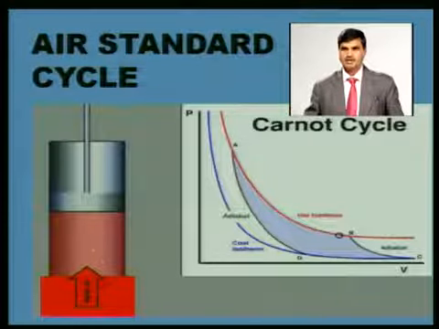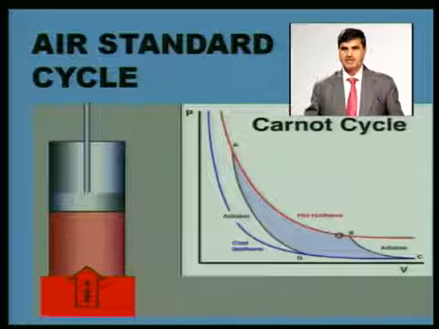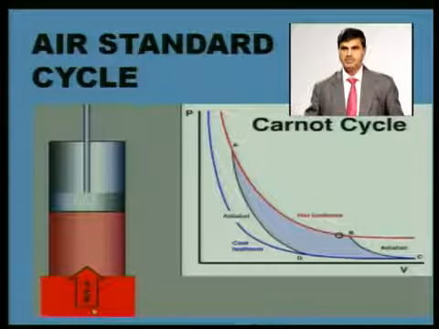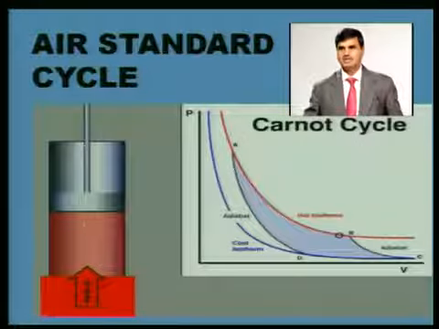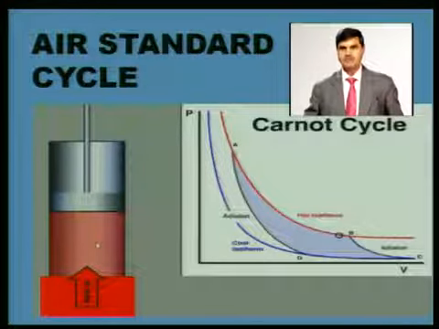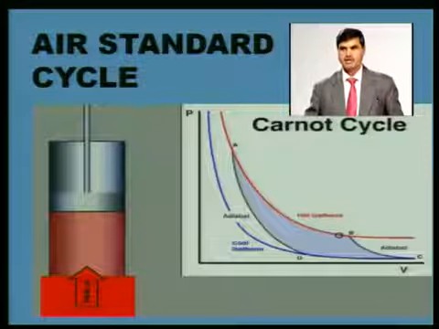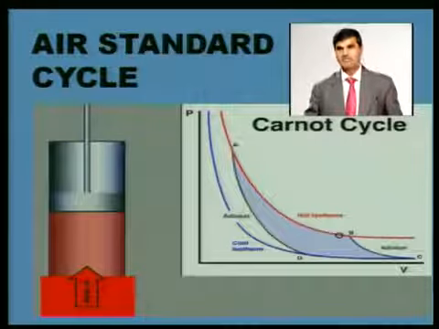So the piston surface and the space which is available here, it is carrying air, and heat is being added from outside. So in the air standard cycle, the assumption is that the working medium is air, the properties of air remain constant throughout the cycle, and heat is being added from outside the system.